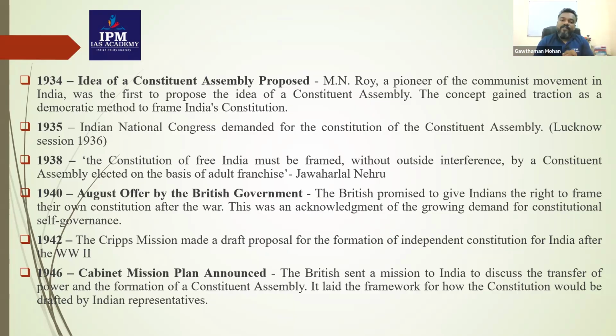Another important event that took place was the Cripps Mission. That was in the year 1942. The Cripps Mission made a draft proposal for the formation of an independent constitution for India after the Second World War. Okay, because the Cripps Mission was actually a failure, that's the reason why we do not have much discussion regarding the Cripps Mission and its points. So 1940 August Offer, and 1942 it was the Cripps Mission. Stafford Cripps was the person behind this.